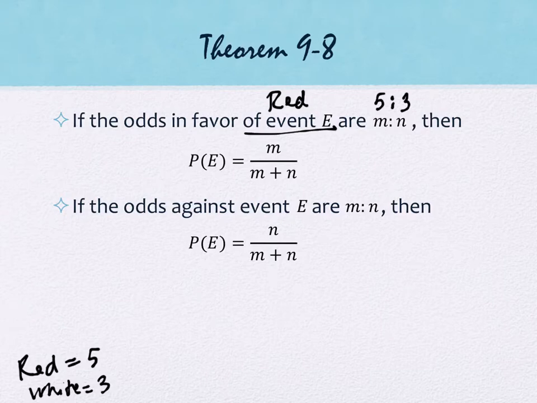If I want to change from odds into probability, I take that same numerator and add the 2 values together in the denominator, and sure enough, you see the 5/8 that I saw before. If I want the odds against, I do the same thing: I take the not reds, which was 3, and add them together in the denominator again to give me 8. So we're just using them interchangeably, moving in and out with the information we're given.